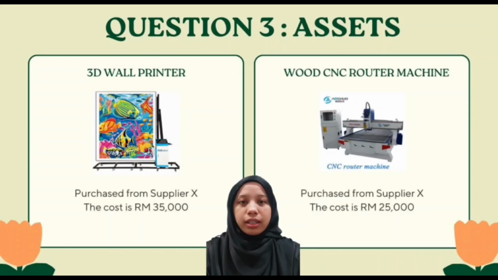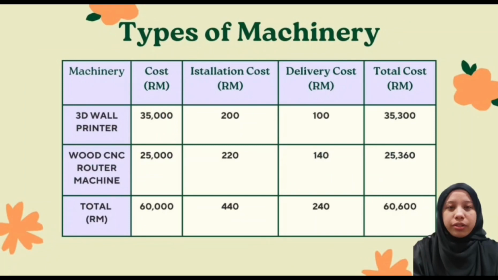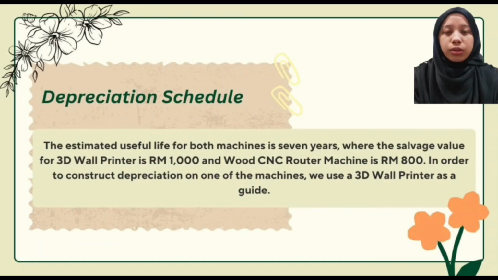There are 2 types of assets in our business, our classifications. First is the 3D wall printer. It was purchased from supplier X with a cost of 35,000 ringgit. Secondly is the wood CNC router machine. That is also purchased from supplier X with a cost of 25,000 ringgit. The costs that I mentioned earlier do not include installation cost and delivery cost. Therefore, the total cost for each machine is 35,300 ringgit for the 3D wall printer and 25,360 ringgit for the wood CNC router machine. Next, how to calculate the depreciation.